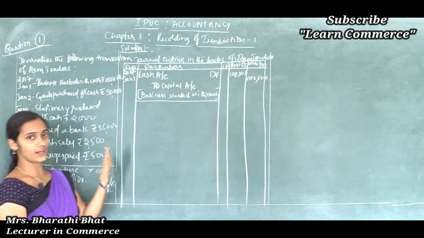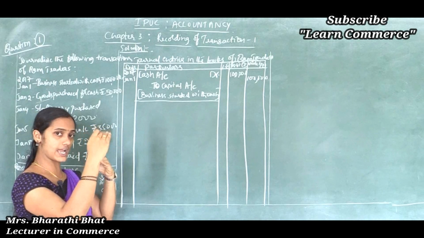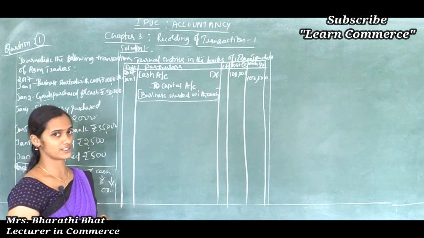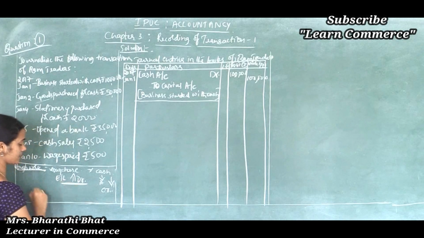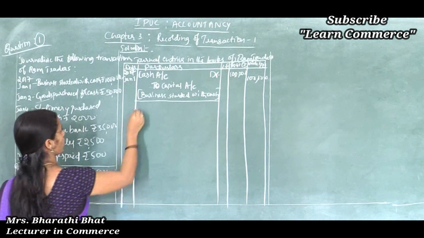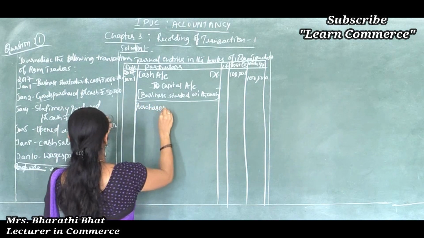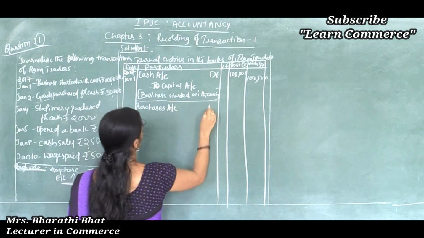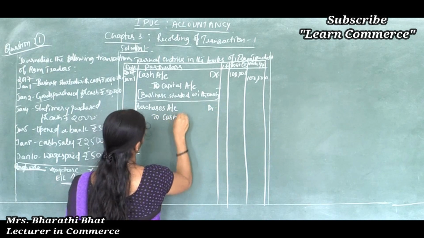So how can we record? We record the debit aspect in the first line and the credit aspect of the transaction in the next line. So which account is debited first? Purchases account. Purchases account debited to cash account.